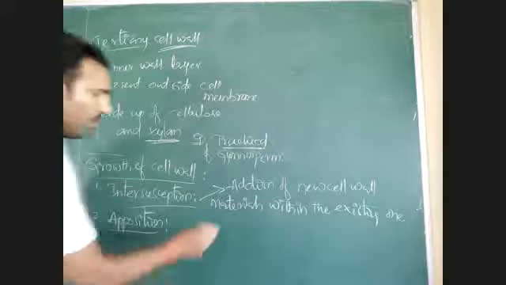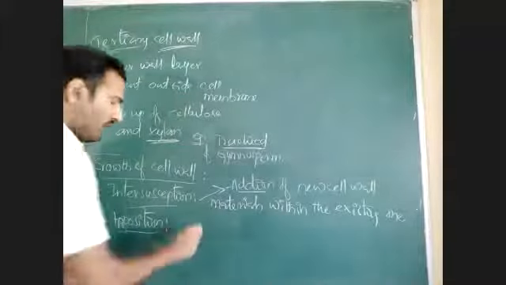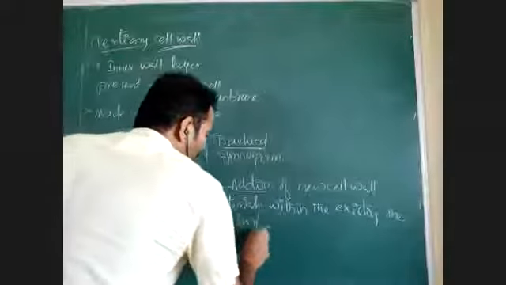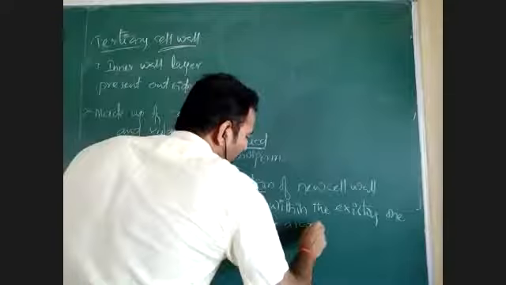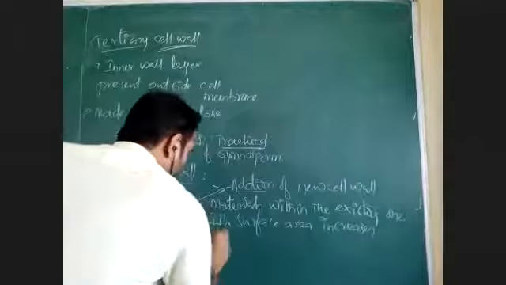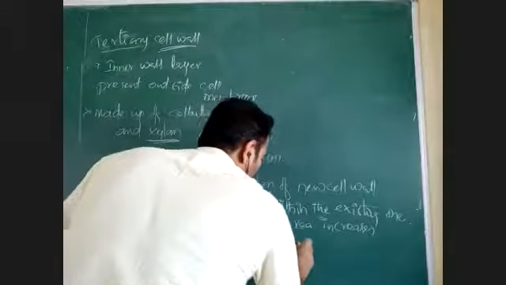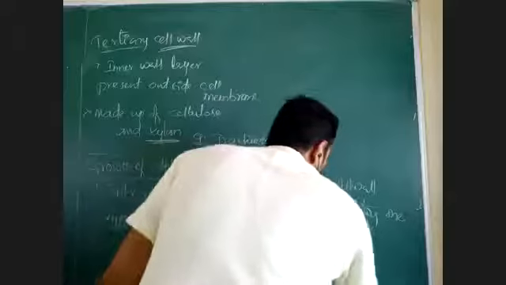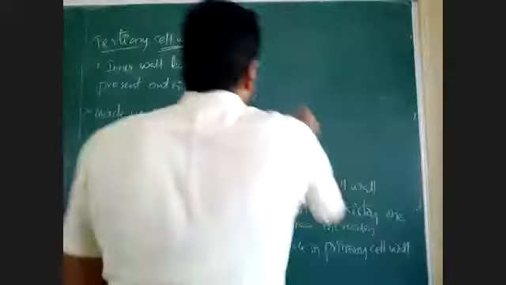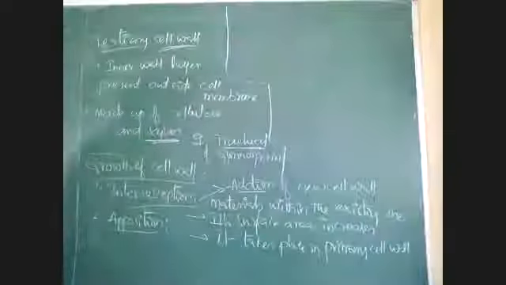When these chemical materials are added to the existing cell wall, what happens? Its surface area increases, and majorly this intersusception growth takes place in primary cell wall. Primary cell wall is undergoing growth by a process called as intersusception.